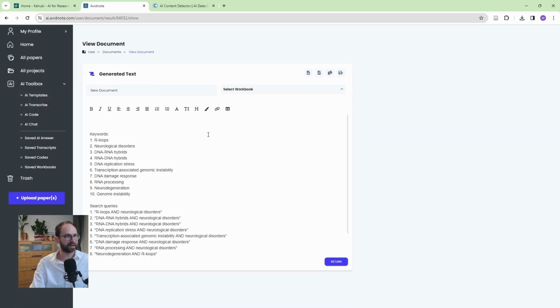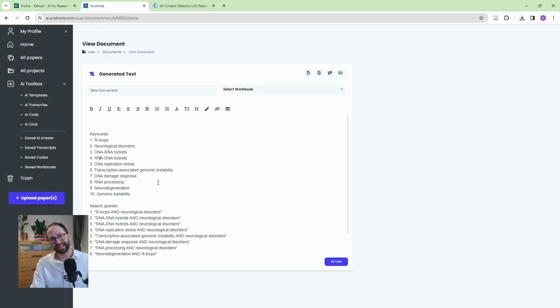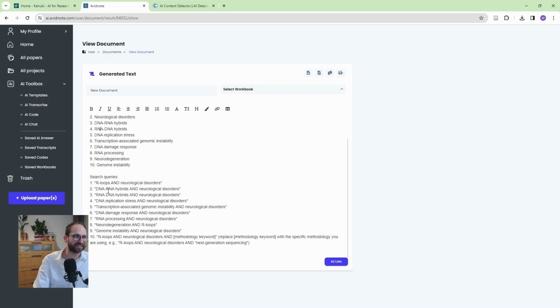So this is another brilliant feature that it gives you. I asked it to provide keywords for a literature review titled the impact of aberrant RNA-DNA hybrids on development of neurological disorders, which is basically what a lot of my PhD was about. And it gave me 10 keywords, which are spot on, which are correct. But even better, it gave me these search queries.